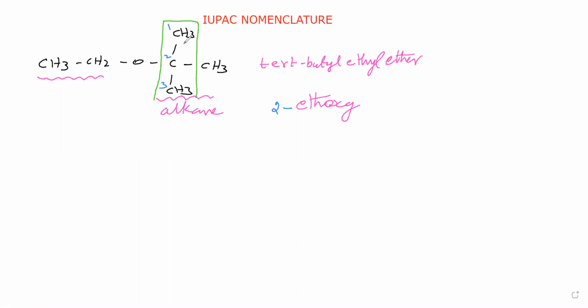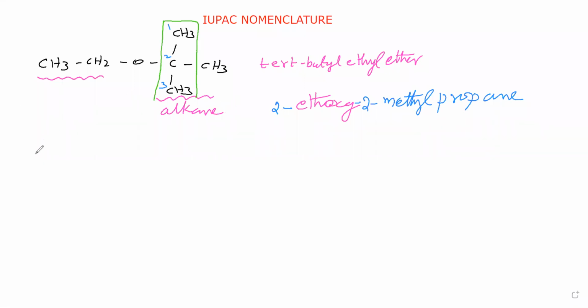Then in this alkane part it is parent, it is branch. This branch name we will say as methyl. This methyl is present at the second carbon. Then here 3 carbon atoms present, that in the sense prop. Then carbon-carbon single bond, therefore we can say propane. So 2-ethoxy-2-methylpropane is the name of this compound.